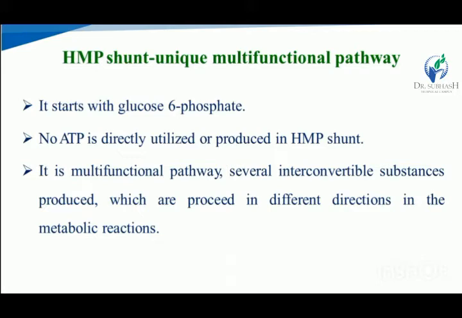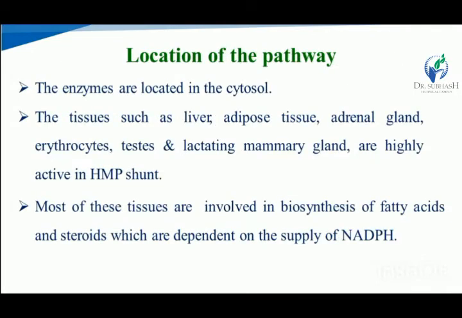The HMP shunt is a unique multifunctional pathway. It starts with glucose 6-phosphate. There is no direct energy required or produced in the HMP shunt. Several interconvertible substances are produced in this pathway and forwarded in other directions for other metabolic reactions. Now, the location of this pathway.